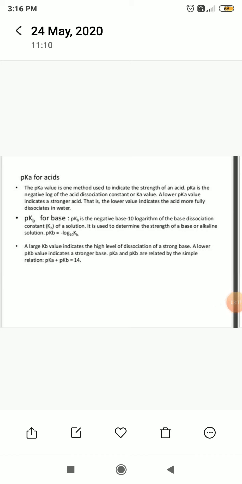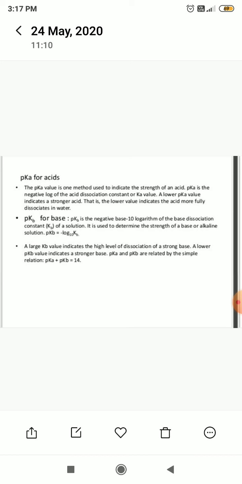pKa for acids. The pKa value is one method used to indicate the strength of an acid. pKa is the negative log of the acid dissociation constant, or Ka value. A lower pKa value indicates a stronger acid. That is, the lower value indicates the acid is more fully dissociated in water.